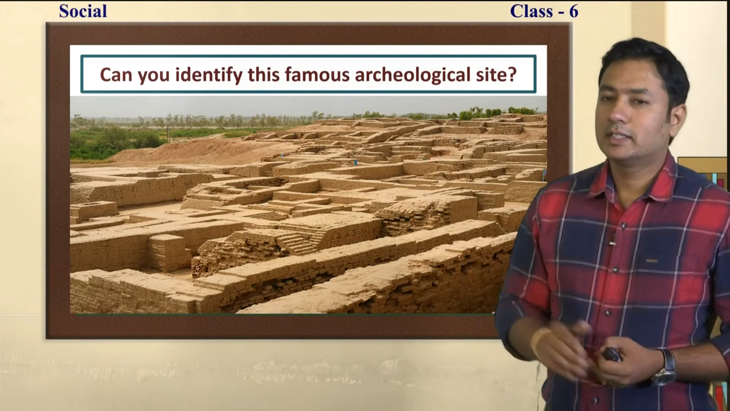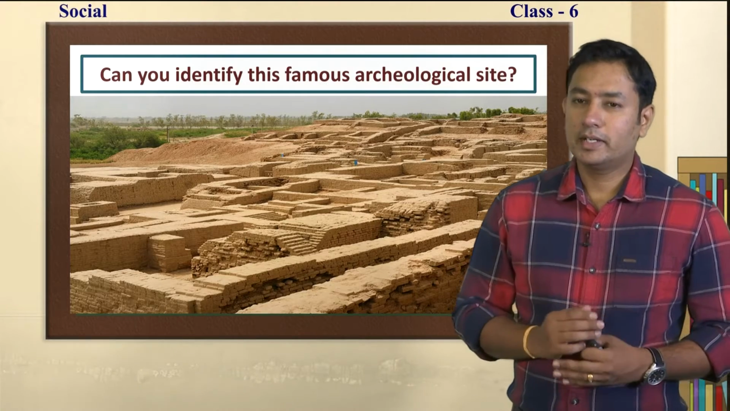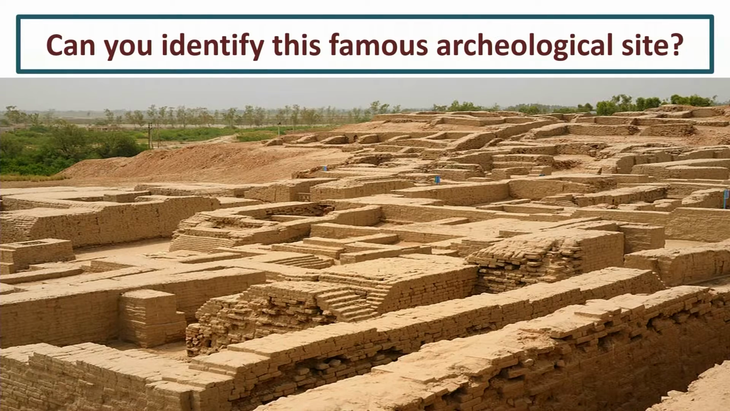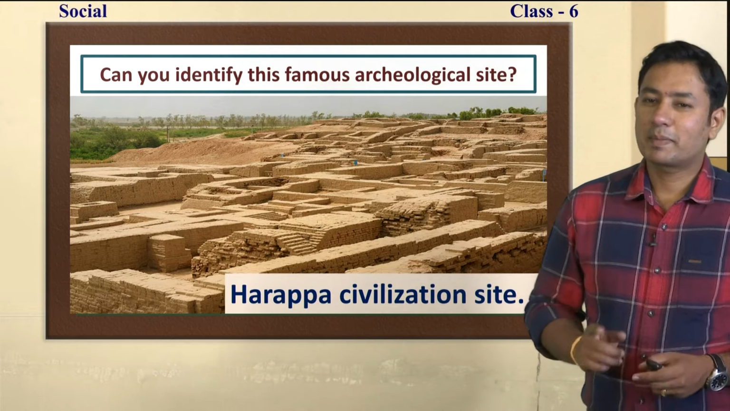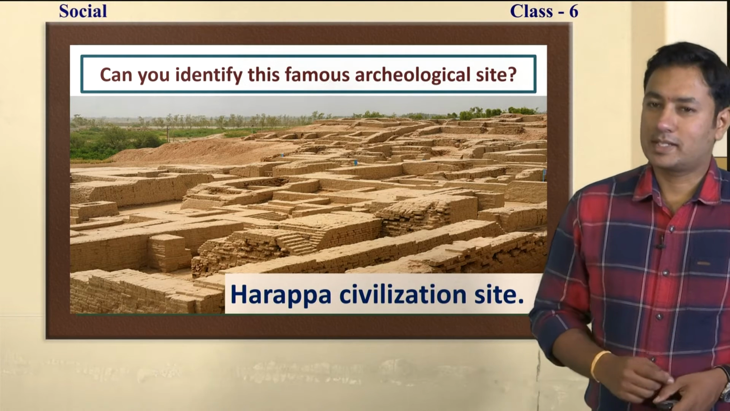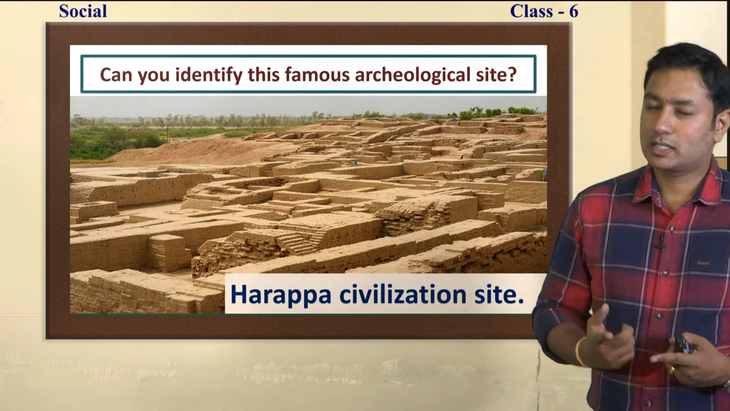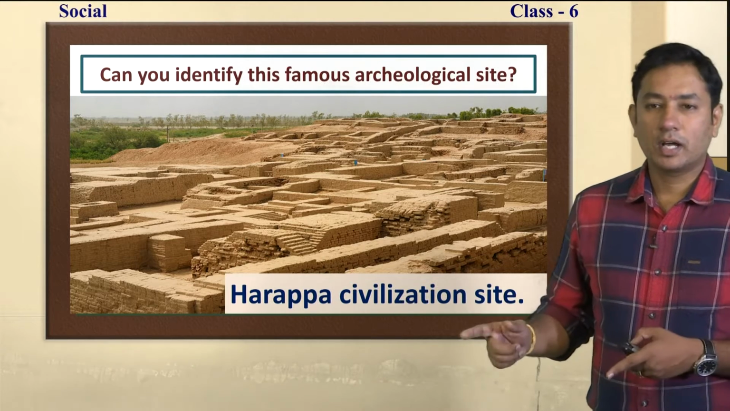See, here there is an archaeological site and now you will have to identify which site this is. This is quite higher order, I know, just try for that. Did you get that? Okay, the answer is Harappan civilization site. Right now it is located in Pakistan. Earlier Pakistan was also a part of India, so it was there in India, now it is not.